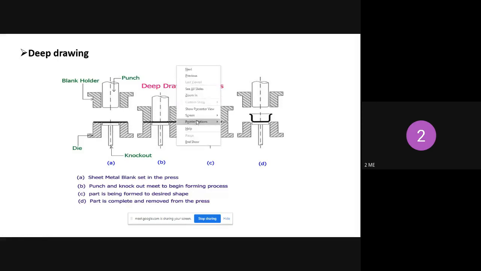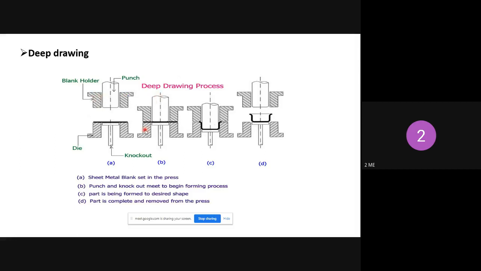Before that we'll go through yesterday's portion. So yesterday's portion is this one, right? So this is the drawing operation. This is the knockout, die and blank holder, and this is the punch. Initially the sheet metal is placed above the die, and this knockout is giving support to the sheet metal. Then this blank holder along with the punch is moving in the downward direction.